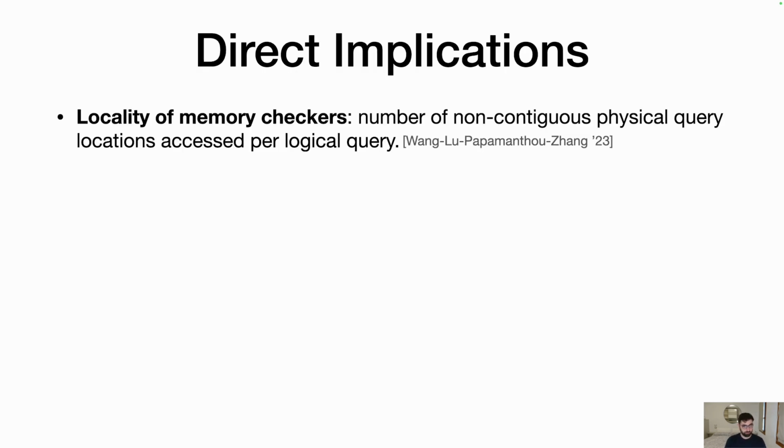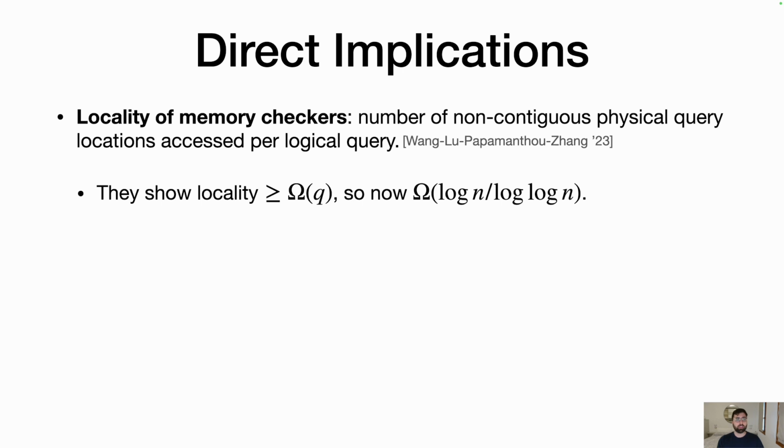Let's give some direct implications of our results. So Wang et al. introduced a notion of locality of memory checkers, which counts the number of non-contiguous physical query locations per logical query. In other words, you're allowed to make a bunch of queries that are close to each other or adjacent in physical memory. And this is motivated by systems efficiency concerns. And roughly speaking, they show that the locality has to be at least the query complexity. And so now by plugging in our lower bound, we get a locality lower bound of log n over log log n for any memory checker, even those that are randomized and adaptive.